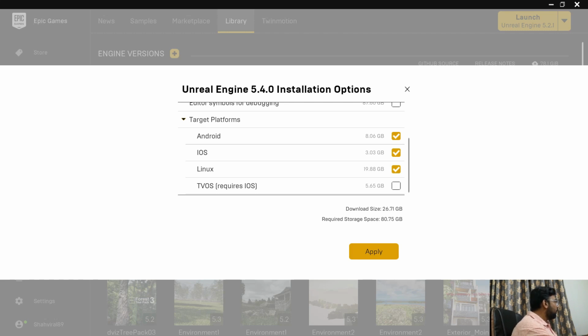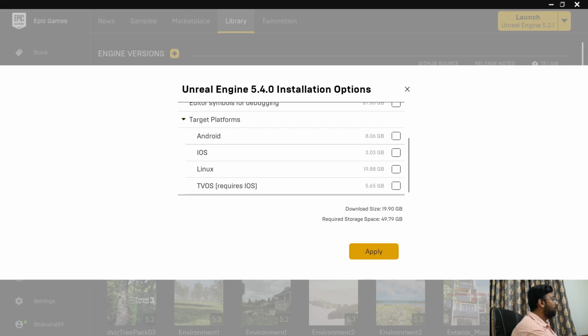If you see here, there are target platforms. We are not going to use it for Android, iOS or Linux right now. It doesn't mean that it cannot be used. If you need to compile an APK which is Android supported, or an iOS file, or a Linux file, then you will need these. But we are not going to do that, so we will just uncheck these. And don't worry, if you are going to use it for development purposes, you can turn that on later also.